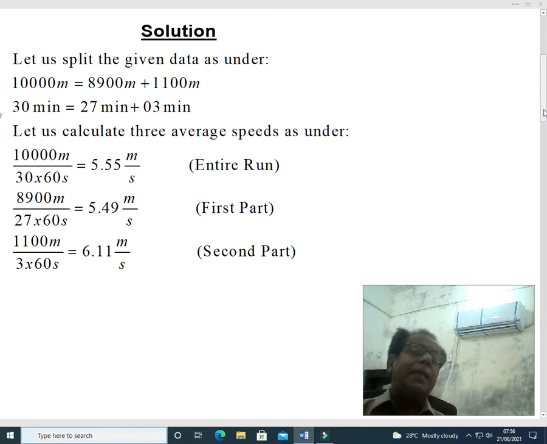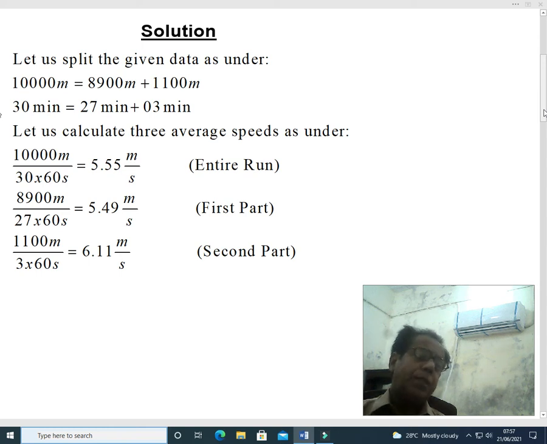Let us calculate 3 average speeds as under. 10,000 meter divided by 30 minutes, that is 30 into 60 seconds, becomes equal to 5.55 meter per second, entire run. 8,900 meter divided by 27 minutes, that is 27 into 60 seconds, this becomes equal to 5.49 meter per second, first part. Then 1,100 meter divided by 3 minutes, that is 3 into 60 seconds, this becomes equal to 6.11 meter per second, that is second part.